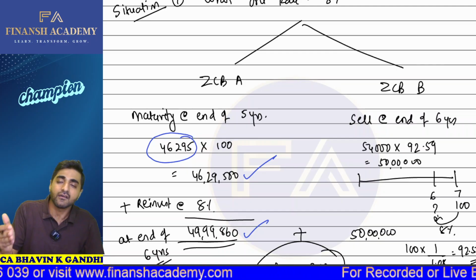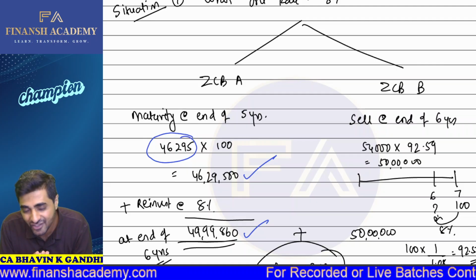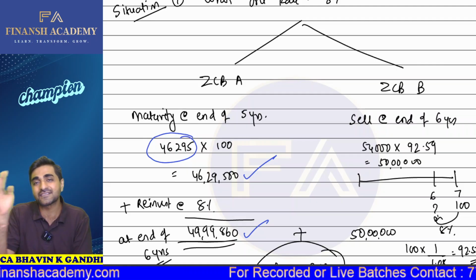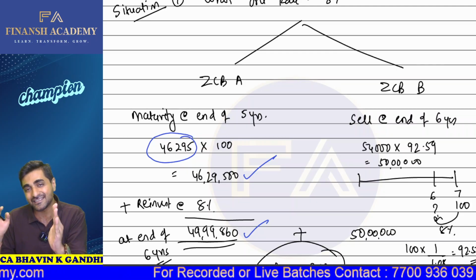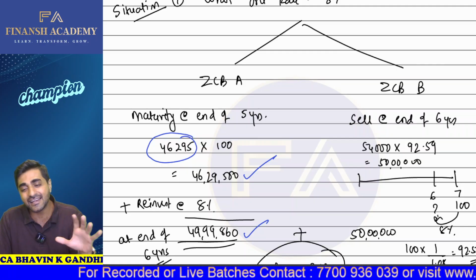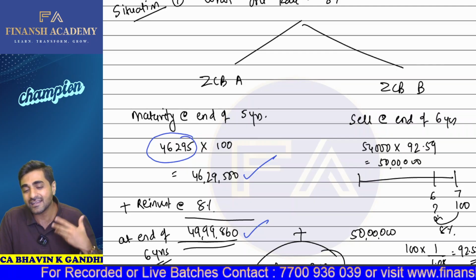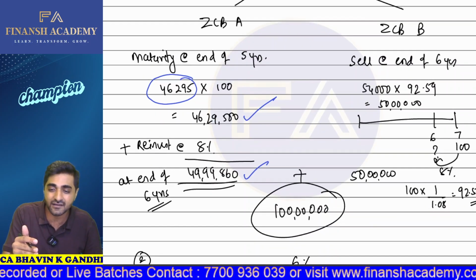And from ZCBB, we are going to sell it at the end of the sixth year. Now here's something you have to pay attention to. The bond had a maturity of 7 years, but we are going to sell this particular bond at the end of the sixth year. So we need the market price at the end of the sixth year. Now the yield in the market is 8%. So what should be the price of the bond at the end of the sixth year?